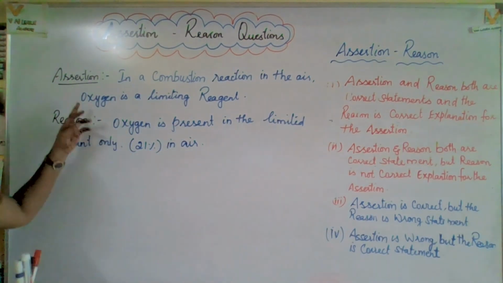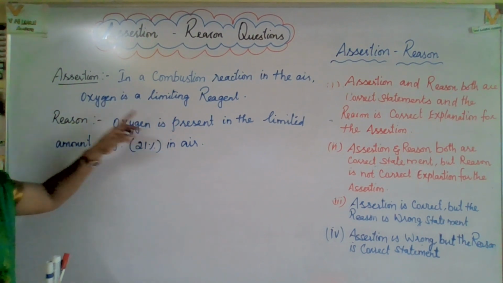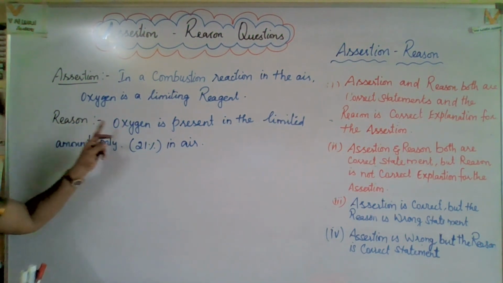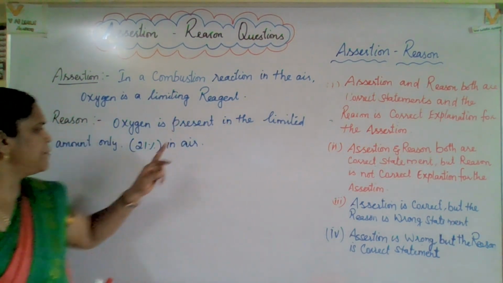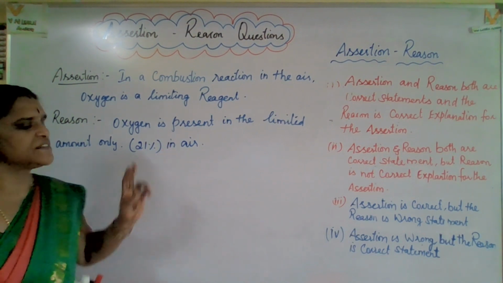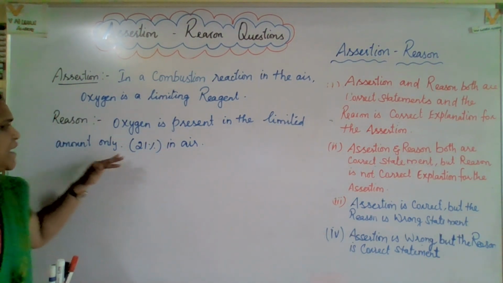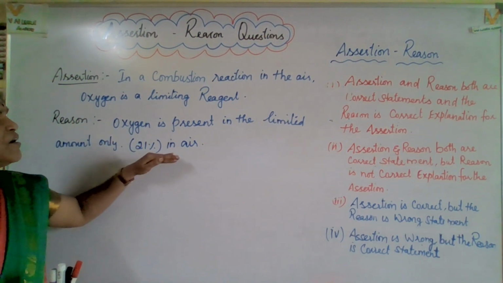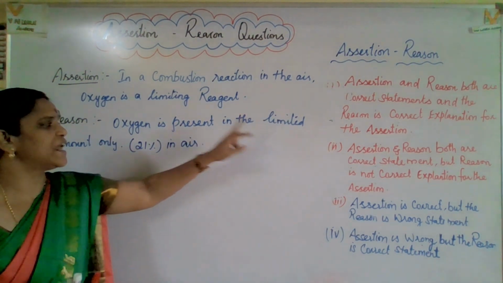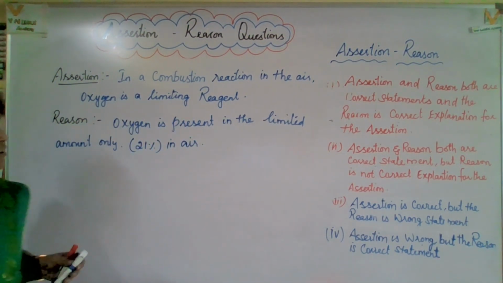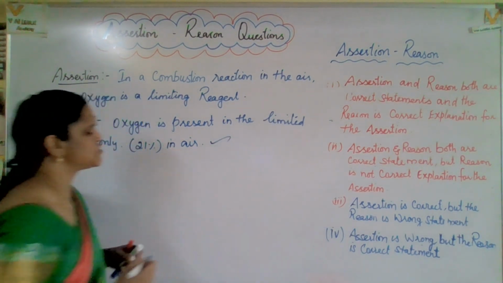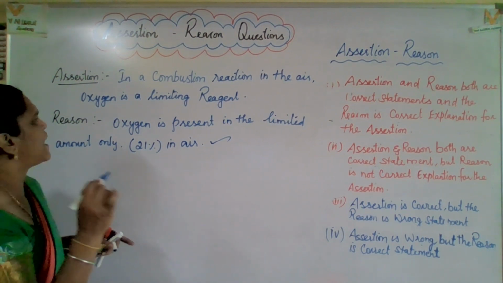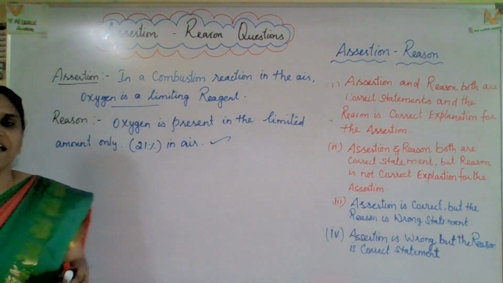The next one, a more interesting question. Assertion: in a combustion reaction in air, oxygen is the limiting reagent. Is it true? Come on, let us check. Reason: oxygen is present in a limited amount, only 21 percent in the air. Exactly, that is true, only 21 percent oxygen is present in the atmosphere. But let us check the combustion reaction. In a combustion reaction in air, oxygen is the limiting reagent. It's not at all true.